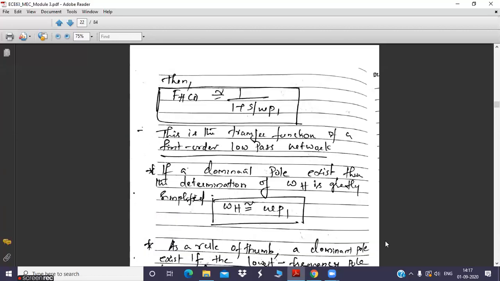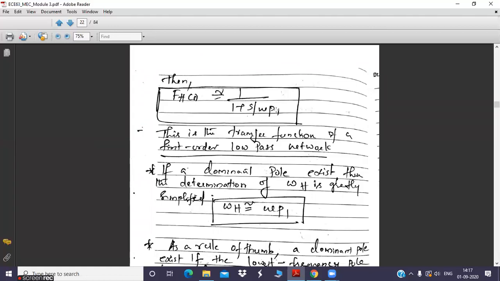Okay, or dominant pole function. Dominant means the value of omega p1 is dominating, or it is very large when compared to other poles. So in that case you can neglect the values of n minus 1 poles, and if omega p1 is the dominant pole, only that one term will come into effect. So that is how we have approximated this particular function.